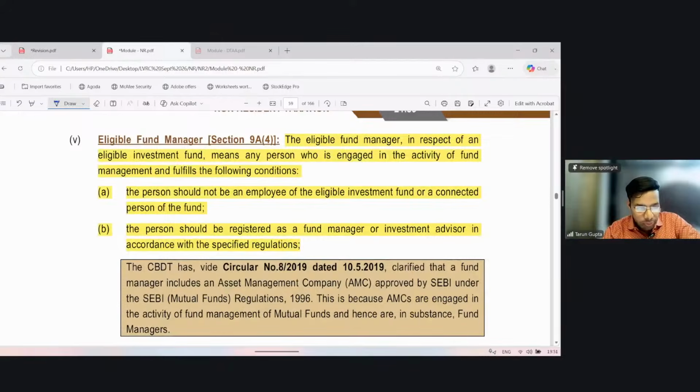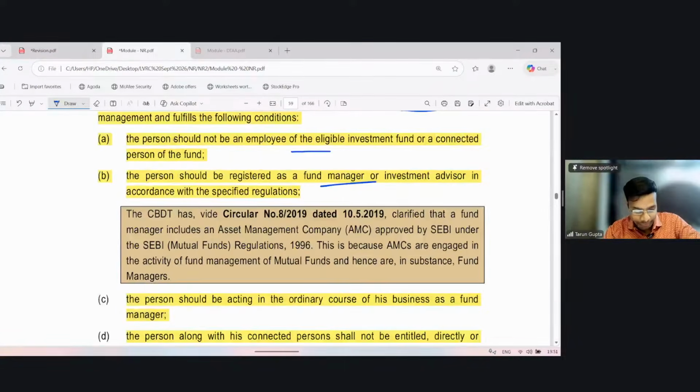Now, eligible fund manager in respect of an eligible fund means any person who is engaged in the activity of fund management and fulfills the following conditions, which is one, the person should not be an employee of the fund or a connected person of the fund, and the person should be registered as a fund manager or investment advisor in accordance with specified regulations.